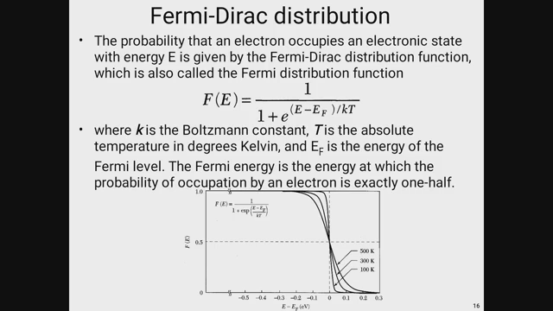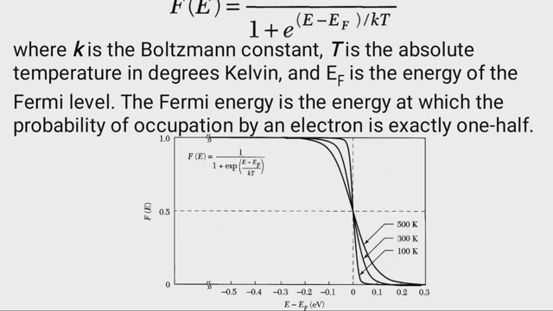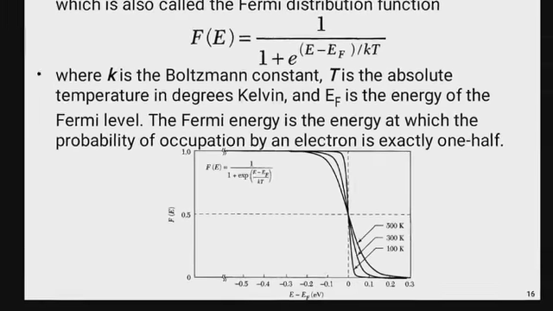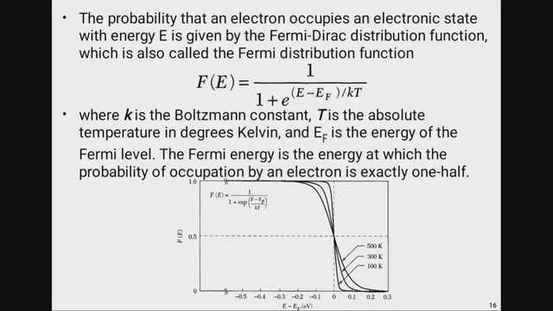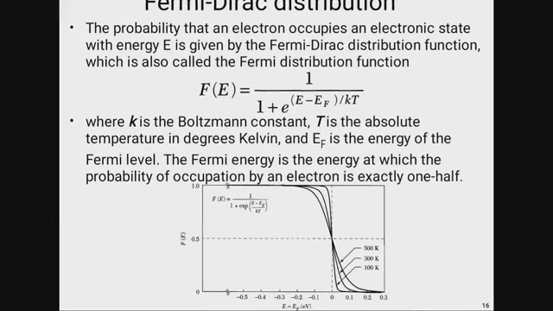So if we vary the temperature, T is equal to T0, T1, T2. Suppose in this example, T is equal to 100 K, this is the initial temperature. Then we increase the temperature to 300 K, 500 K, and the properties of this curve also change. The Fermi energy is the energy at which the probability of occupancy by electrons is exactly one half, as I told earlier.